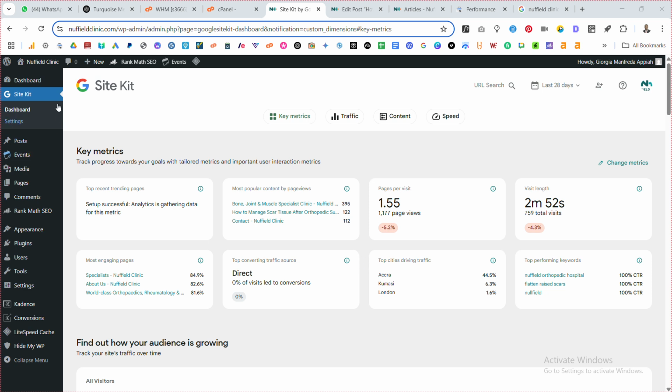You can see this is the Site Kit, the Google Analytics metrics data that is available directly on the website. If you get into the dashboard, you can see Google Site Kit here.